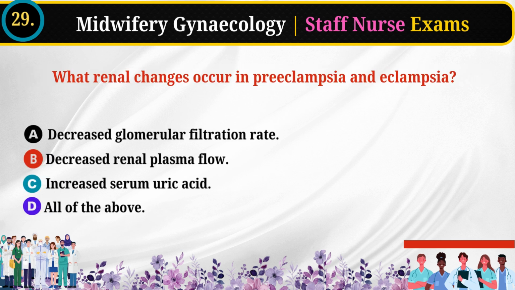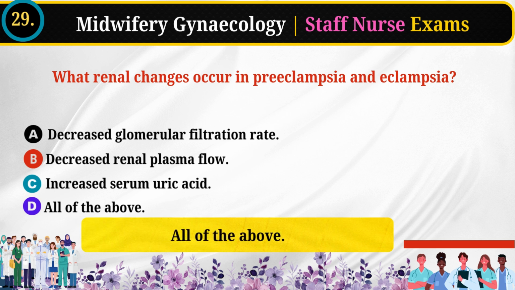29. What renal changes occur in preeclampsia and eclampsia? Decreased glomerular filtration rate. Decreased renal plasma flow. Increased serum uric acid. All of the above. Answer: all of the above.